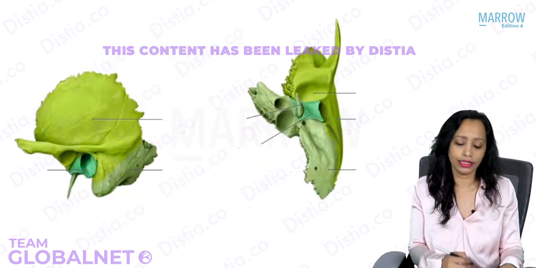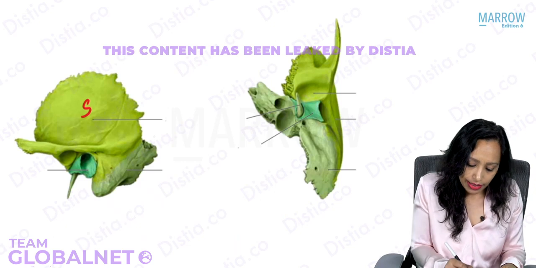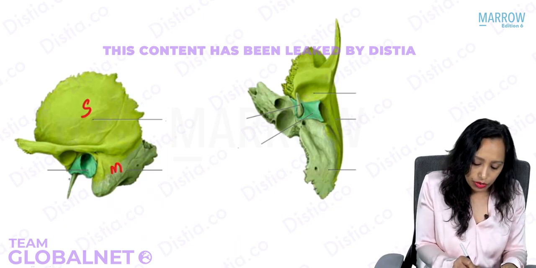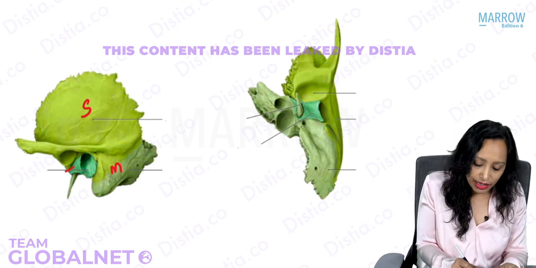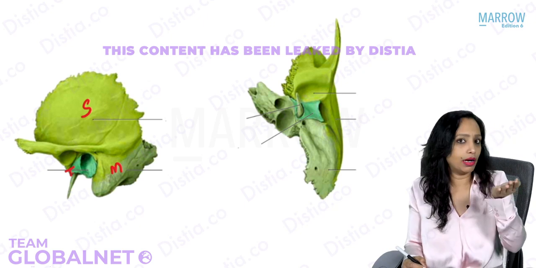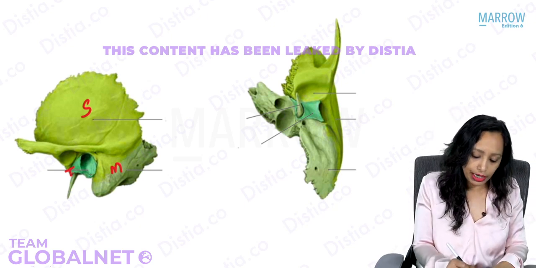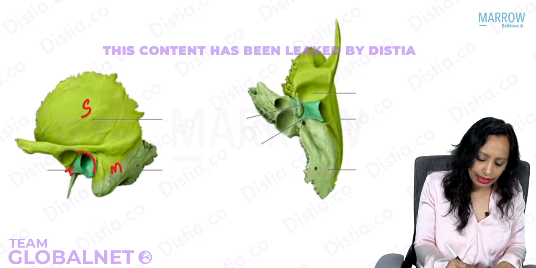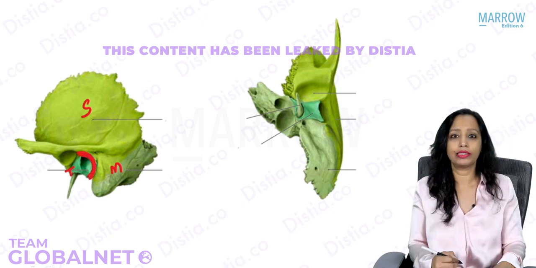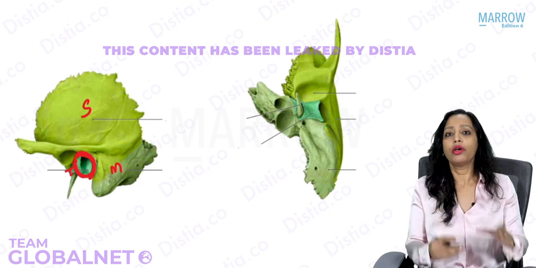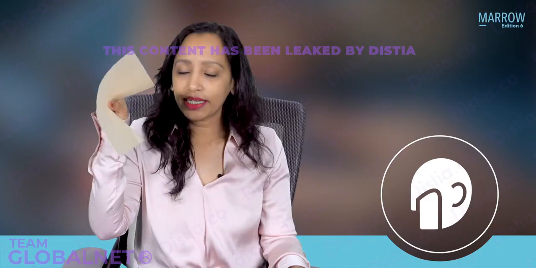Yes, now see this. Can you see this is the squamous part? This is the mastoid part. And here, this bone, can you see this, the dark green? This is the tympanic bone. It hangs down from the squamous part, and posteriorly it meets the mastoid part. So it is as if the squamous and the mastoid part are forming one C, and the other part of this C, this curved bone, is the tympanic bone, which is forming the complete canal. It is something like this.